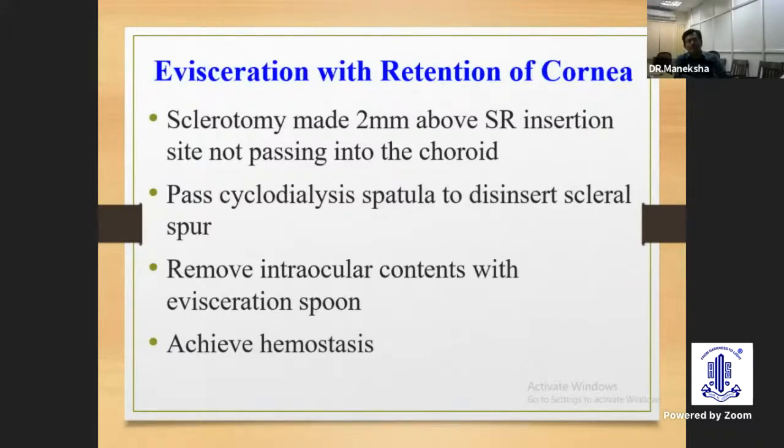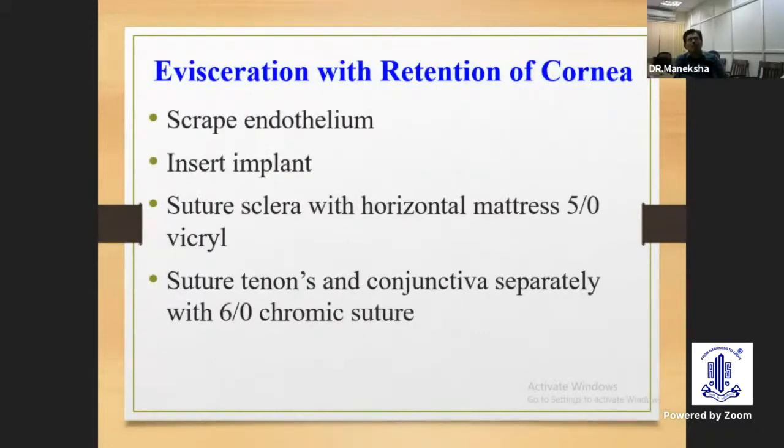After that, we can extend the sclerotomy wound up to 160 degrees. Then we can remove all intraocular contents with an evisceration spoon, and we have to achieve hemostasis. Then we have to scrape the corneal endothelium and Descemet's to produce scarification. Then finally, we can insert the implant inside, and the remaining steps are the same as our previous ones: sclera, conjunctiva and Tenon's should be closed.